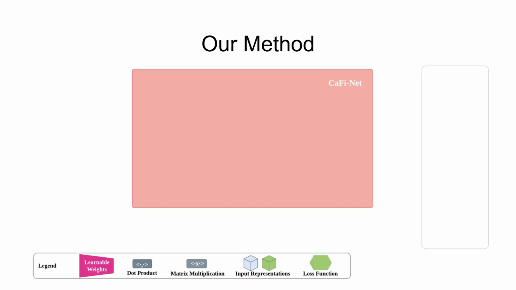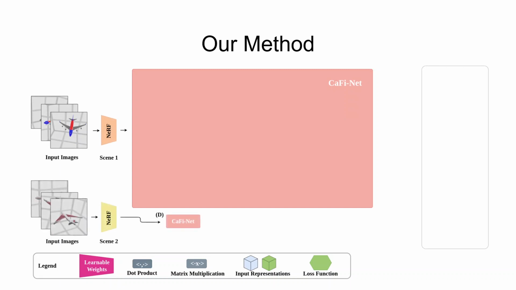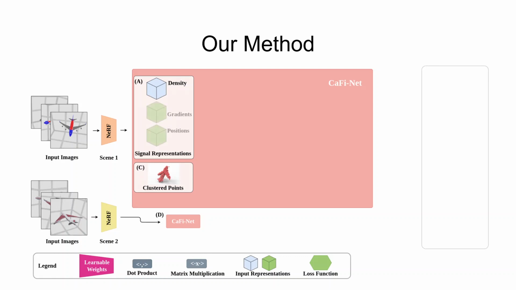CaFi-Net takes as input a sample density field from a trained NeRF model for a given instance. CaFi-Net is designed as a Siamese network that contains layers to extract equivariant features directly on vector fields. Densities alone do not capture the position and directional components of the field, so we use a combination of densities and gradients of densities at query locations of the grid as our input signal for CaFi-Net. The gradients of densities do not violate the equivariance property. You can refer to the paper for more details.